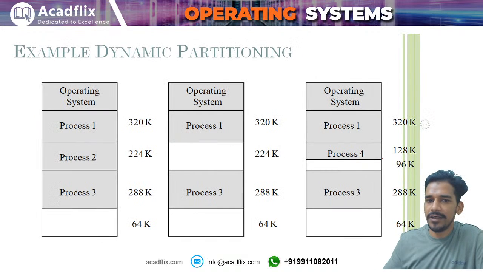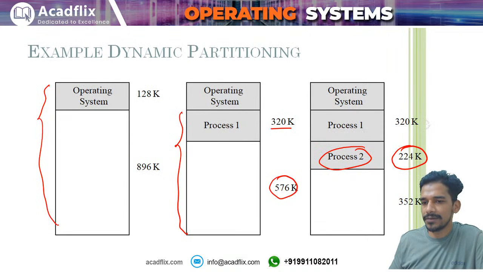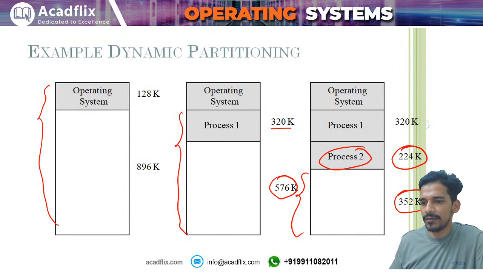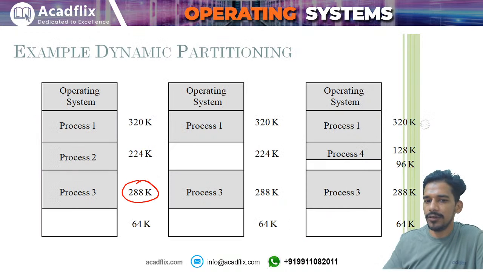Then let us say a new process P3 comes. Now you have this free space of 352 kilobytes. Let us say a new process comes with the demand of 288 kilobytes. A process P3 comes. So what you will do is, from this partition of 352 kilobytes, you will make two partitions. One partition will be of 288 kilobytes and the remaining partition will be 64. So you will keep partitioning the memory according to the demand.